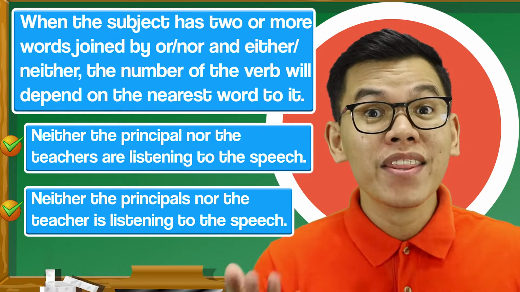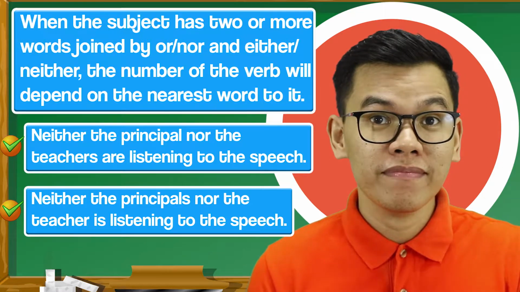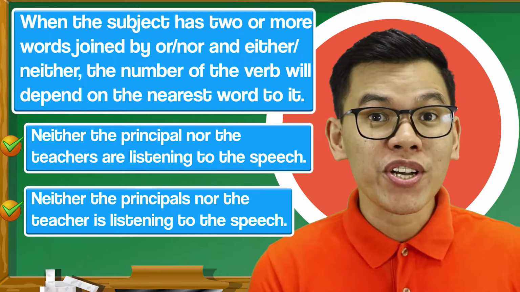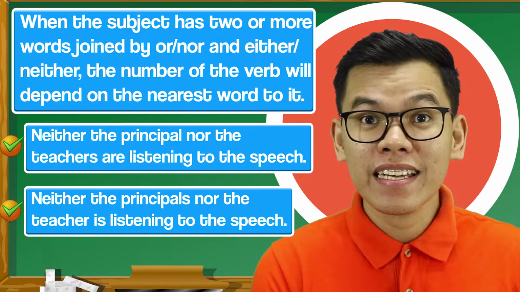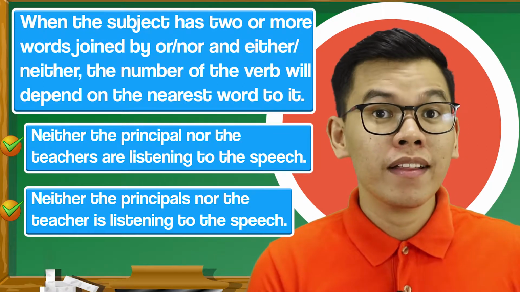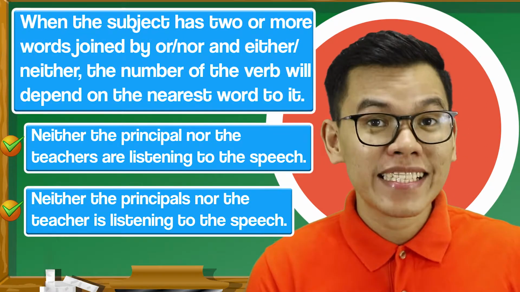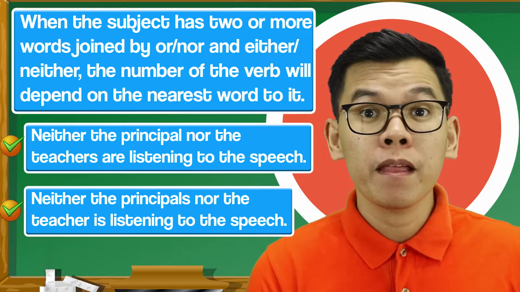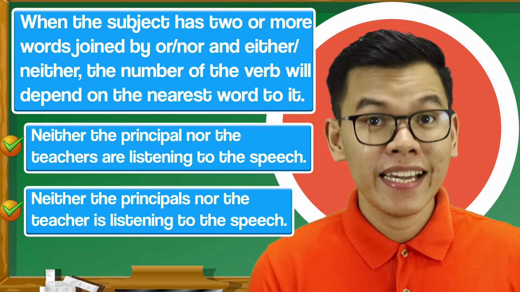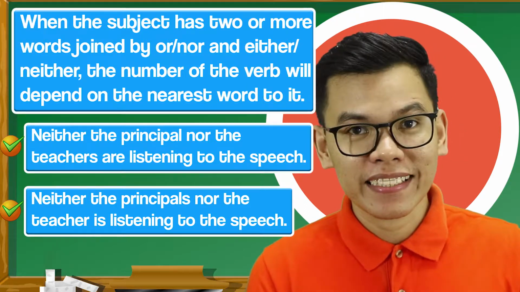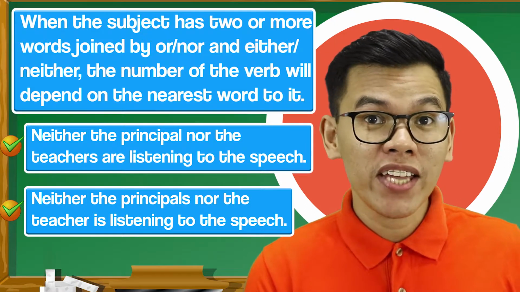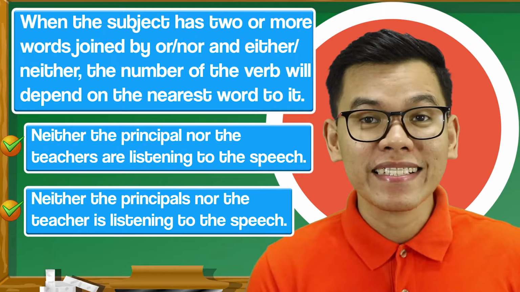What is the word nearest to the verb? That's right, teachers. And teachers is plural in number. Therefore, exactly, the verb should be plural, which is are. Teachers are listening, right? In the second sentence, it's the same story.